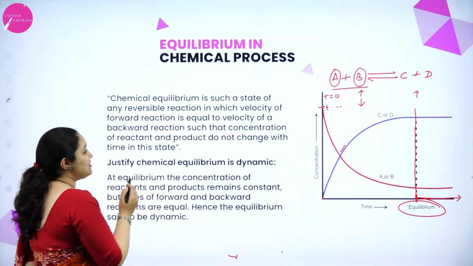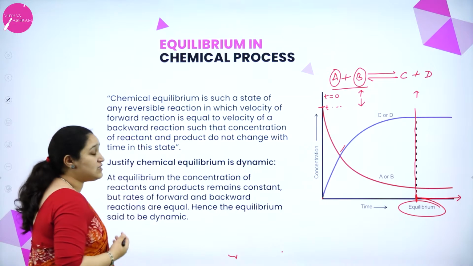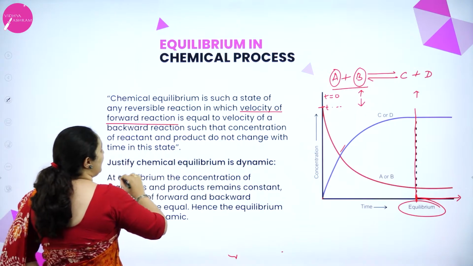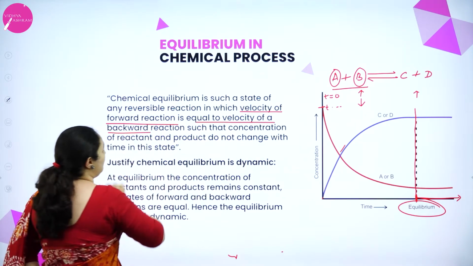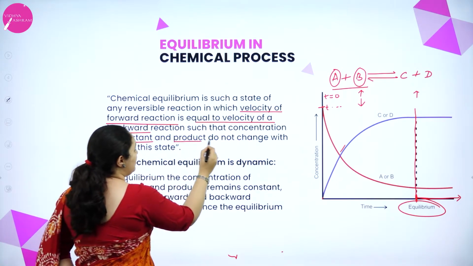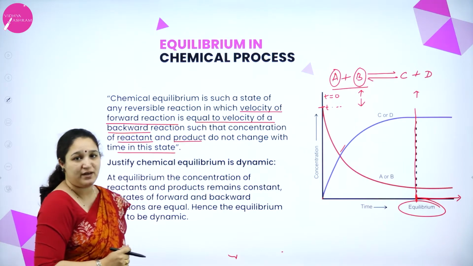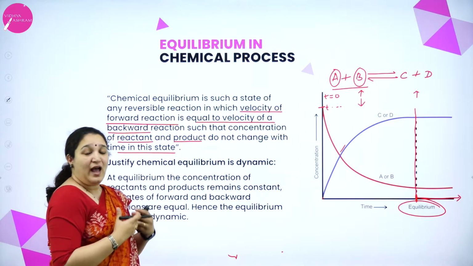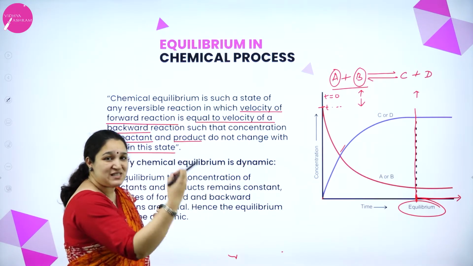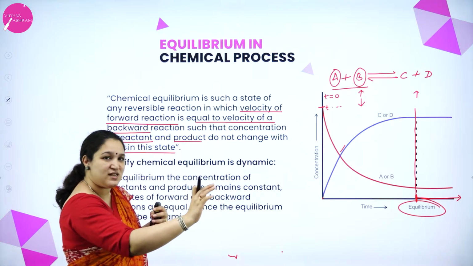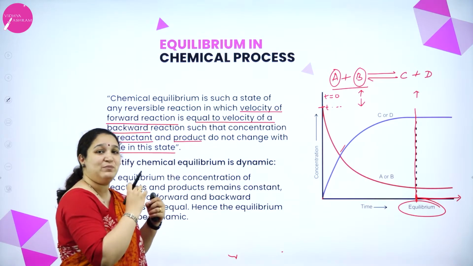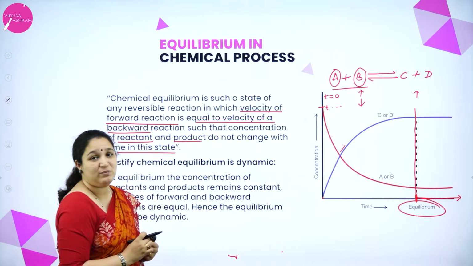Chemical equilibrium is such a state of any reversible reaction in which the velocity of the forward reaction is equal to the velocity of the backward reaction, such that the concentration of the reactants and products do not change with time in this state. So what is happening here? With the same speed at which A and B react to give C and D, with the same velocity or same rate C and D react back to give A and B. So both the reactions are happening at the same rate at chemical equilibrium state.